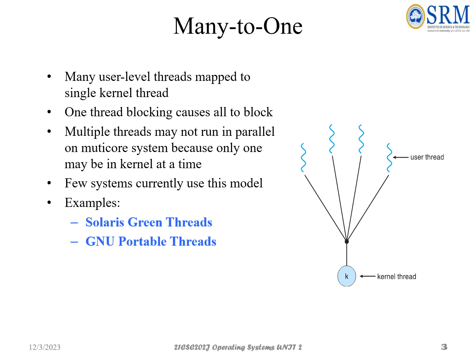Multiple threads may not run in parallel on a multi-core system because only one may be in the kernel at a time. So one thread is going to utilize the kernel thread. Then, this is a blocking system, so all the other threads will not execute, since they need a kernel thread for the process. Few systems currently use this model. Examples: Solaris Green Threads and GNU Portable Threads.